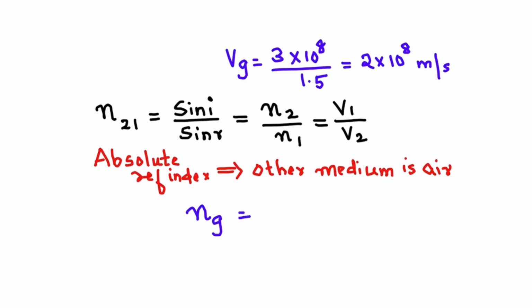If they are using the word absolute, it means it is Ng with respect to a. So these are the concepts which should be clear for the refractive indices problem.